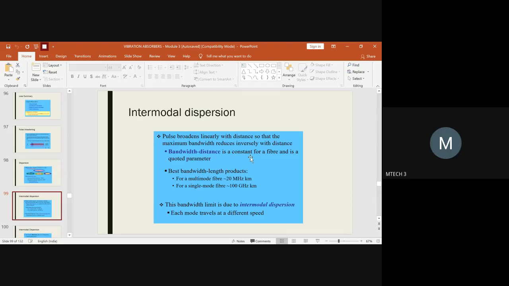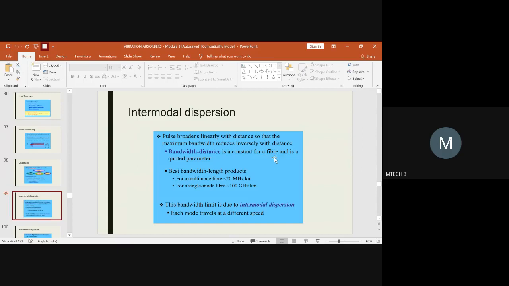Different types of optical fibers are developed in today's scenario based on the requirement. A different class of materials is used to develop optical fiber. We usually add some dopants to make it a better performing optical fiber. So each and every optical fiber will be associated with some bandwidth correlated with the distance the light will travel. But this bandwidth and distance value will be constant for that particular fiber, irrespective of what application you are using.